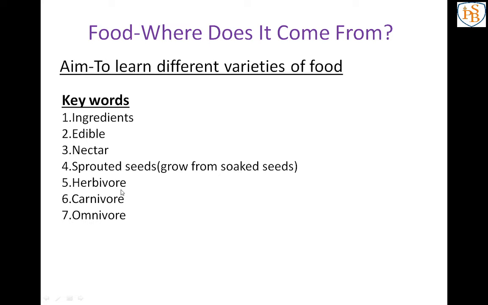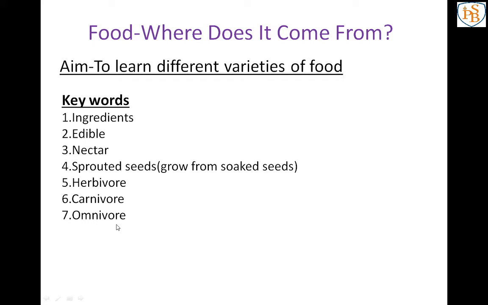Next one is herbivore. Herbivore means animals that eat only plants or plant products. There are many plant products. Next one is carnivore. Carnivore means animals that feed on the flesh of other animals, means they are eating other animals. And the last one is omnivore. Omnivore means animals that eat both plants and animals, means they are eating plant products and animal products. So I hope you understand the meaning of the keywords.